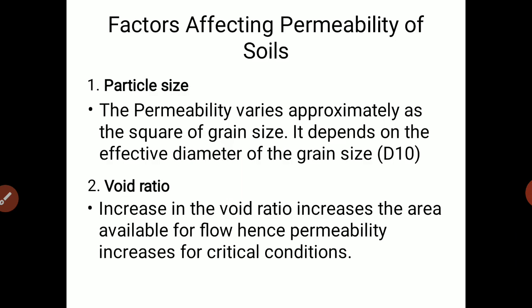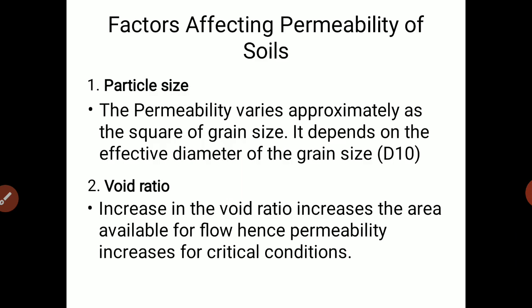So in that case, the actual particle size that we are providing is what we have to consider. Then the next one is void ratio. If there is an increase in void ratio, it increases the area available for flow, hence the permeability increases.